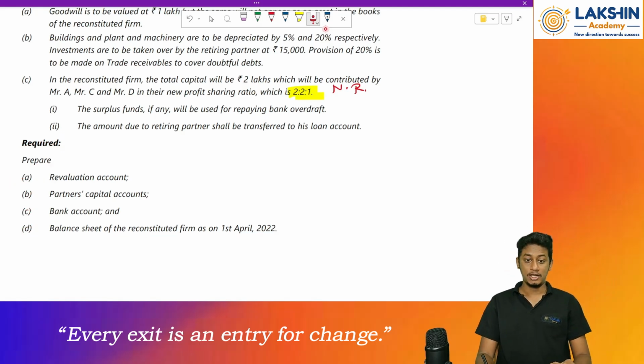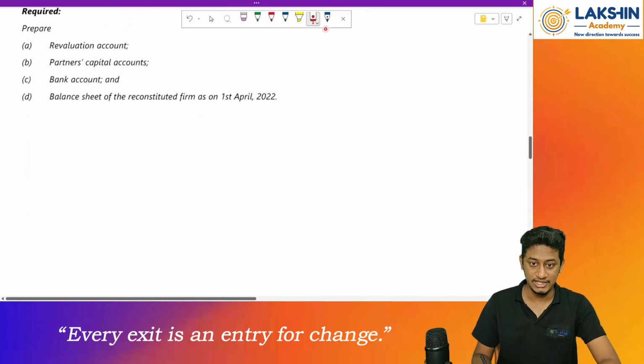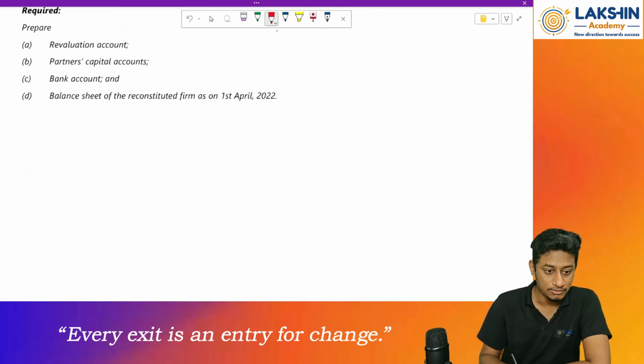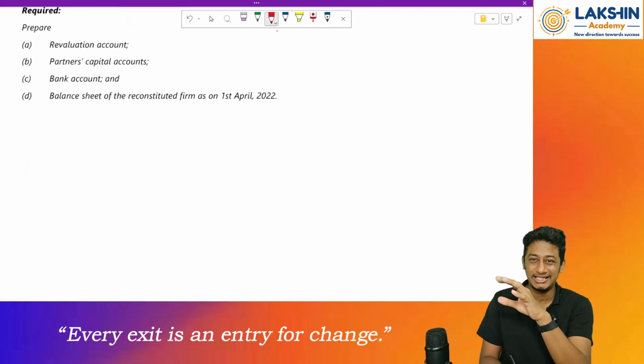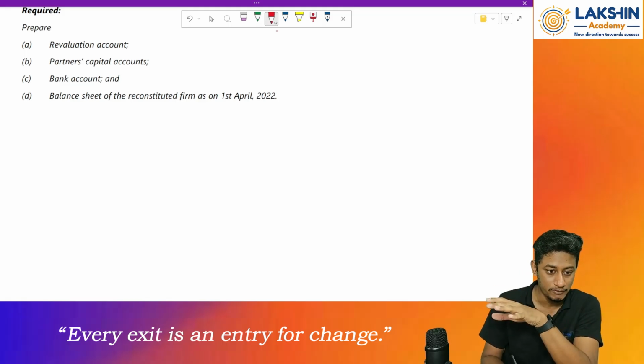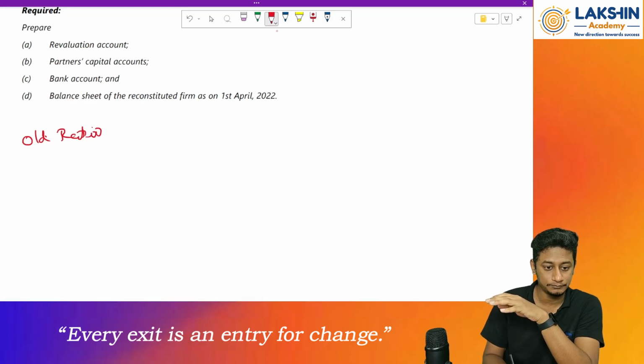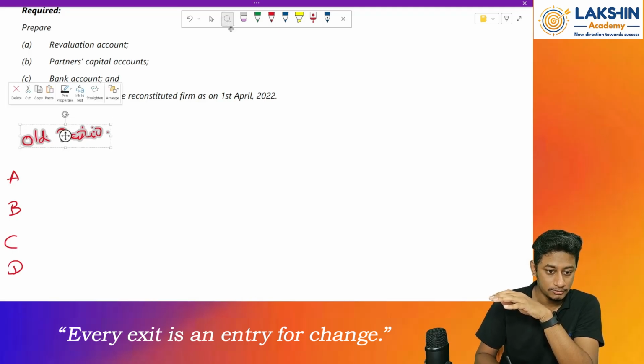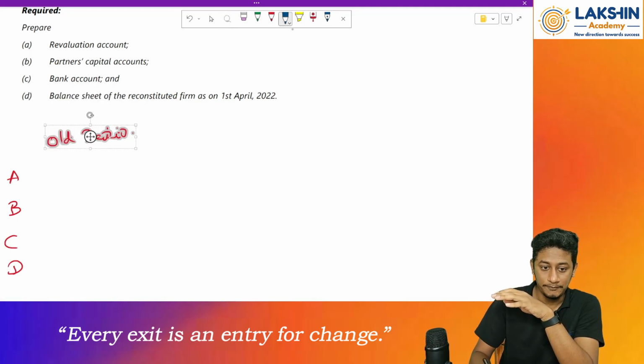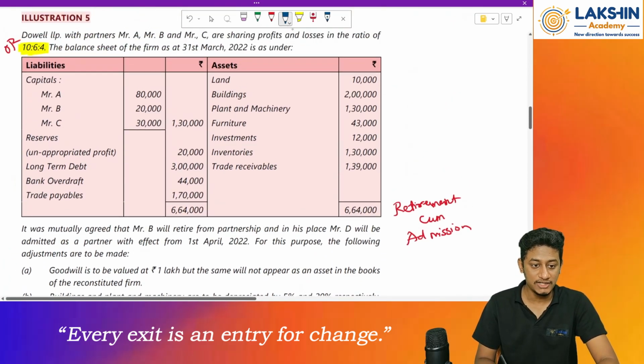So first of all, find the ratios. First let's start with the ratios. In this case it might be a bit complicated for you, so what we will do is write the old ratio. We have A, B, C and D. What is the old ratio of the first three, A, B, C?